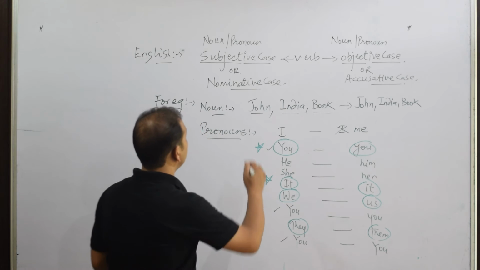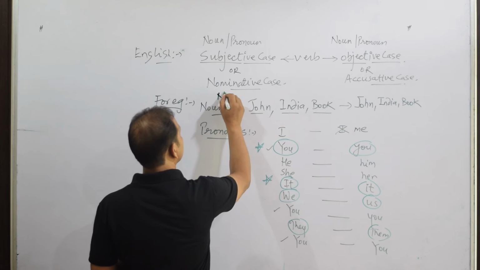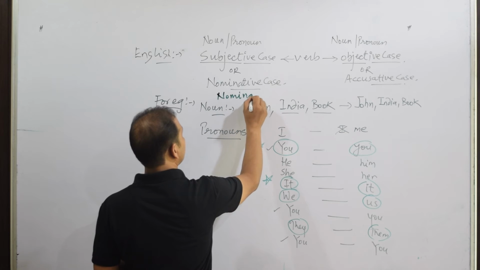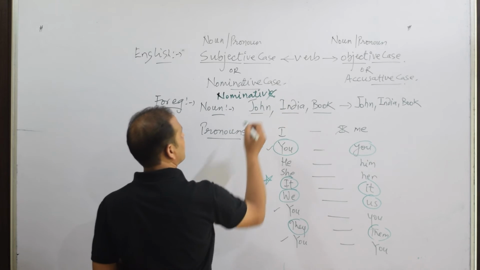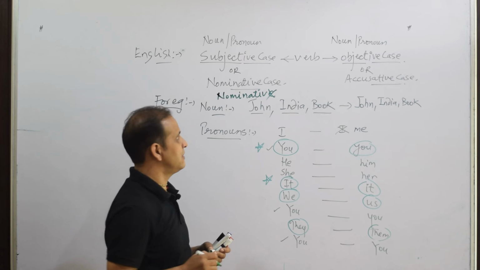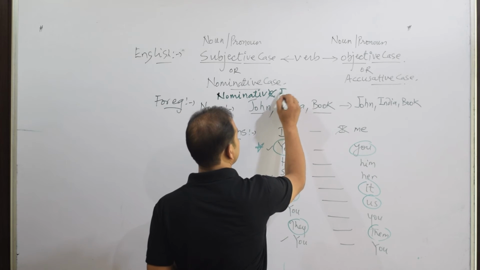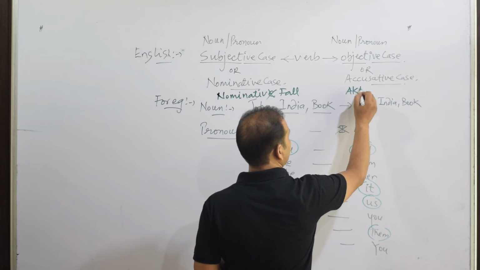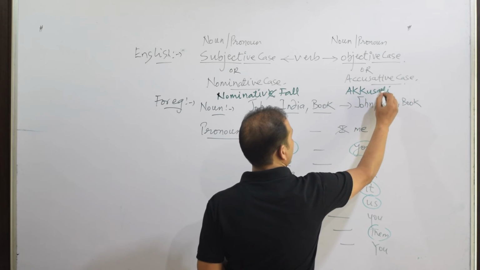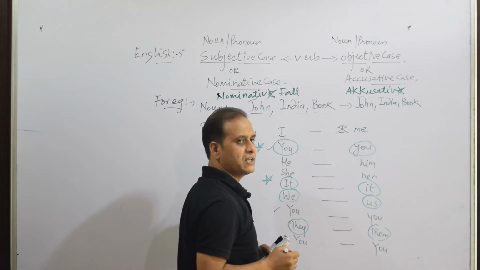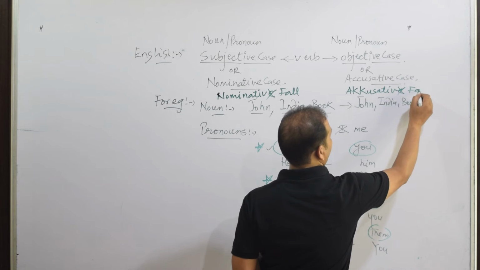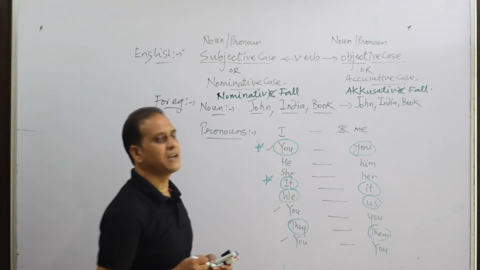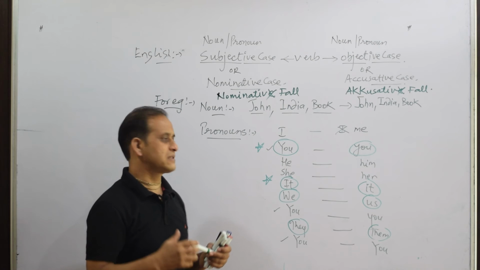You see, in German, nominative case is called nominativ. They don't write this extra e at the end. So Nominativ, and case is Fall. And accusative, they write it like this. They won't write this extra e at the end. Akkusativ Fall, Nominativ Fall, Akkusativ Fall. That is case.